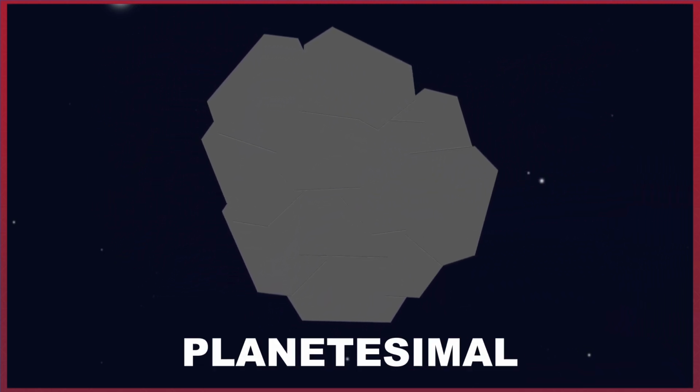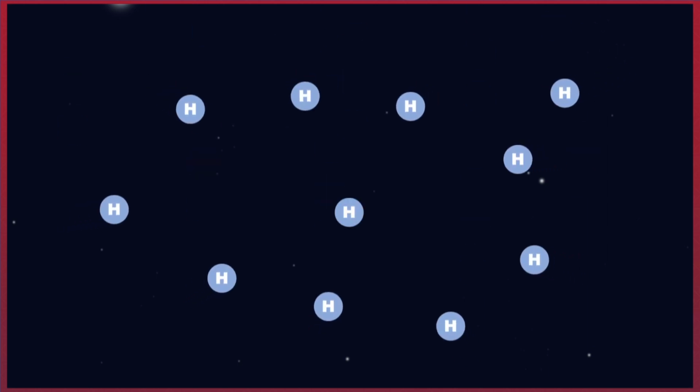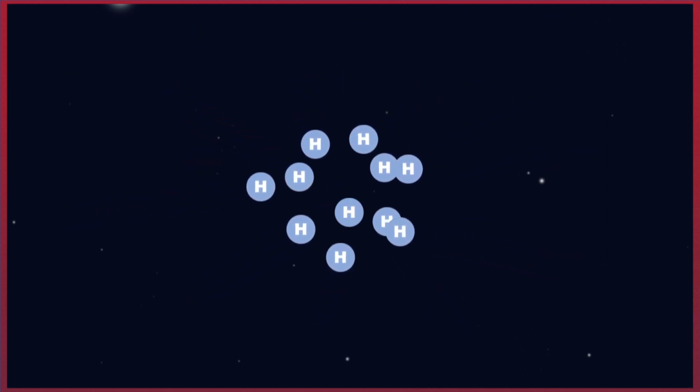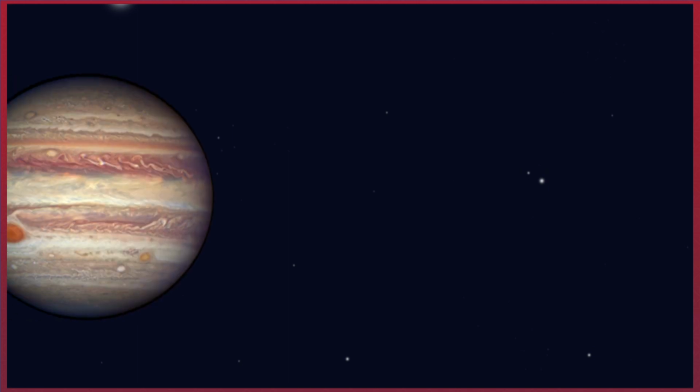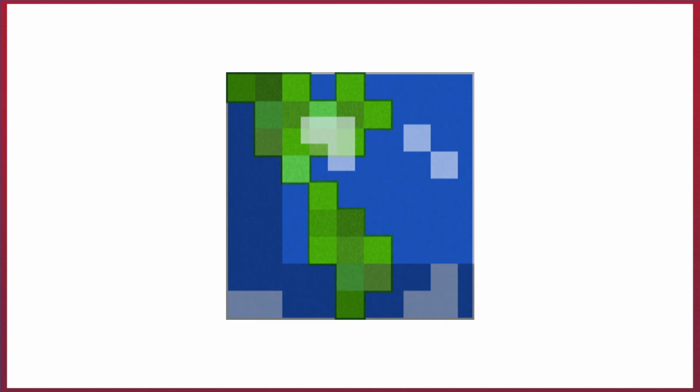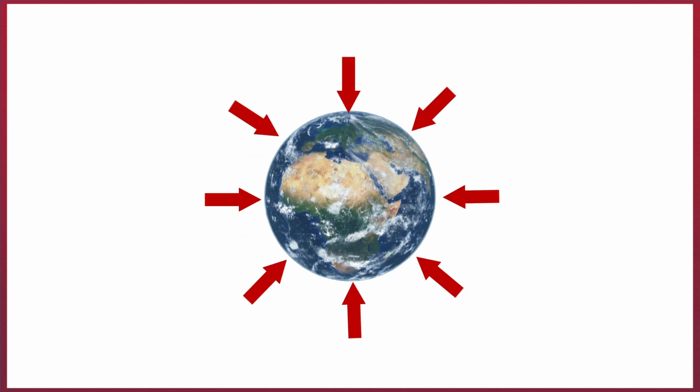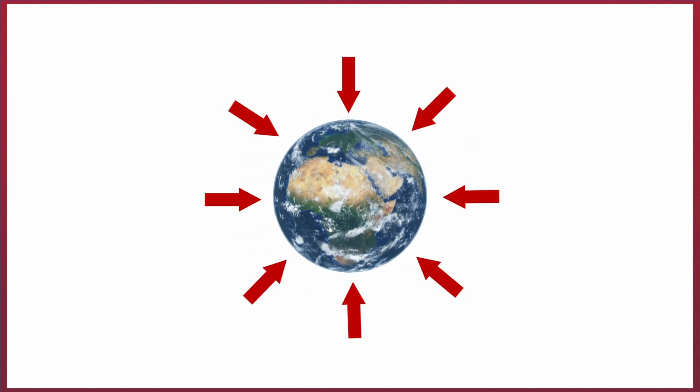Anyway, this extra mass increases the gravitational field strength of the disk, and allows it to attract even more particles. These particles come together and contract to form planetesimals. These collide with one another to become larger. At the same time, the free gases in space freeze and form giant balls, which then go on to build gas giant planets like Jupiter and Saturn. And it's this force of gravity which results in the Earth getting its spherical shape, as gravity pulls all matter into a central point.